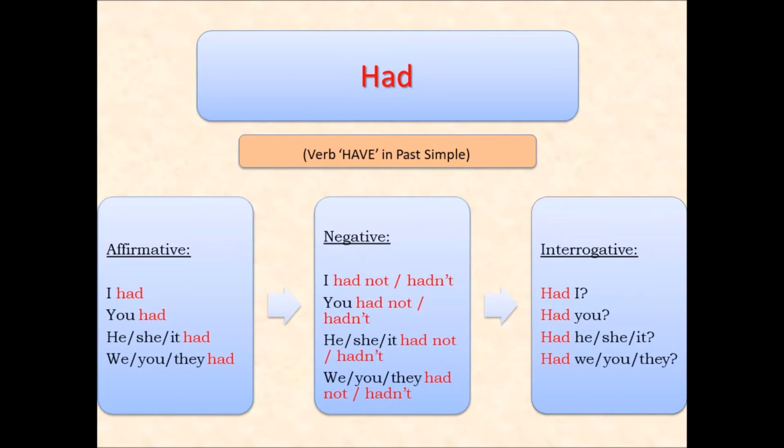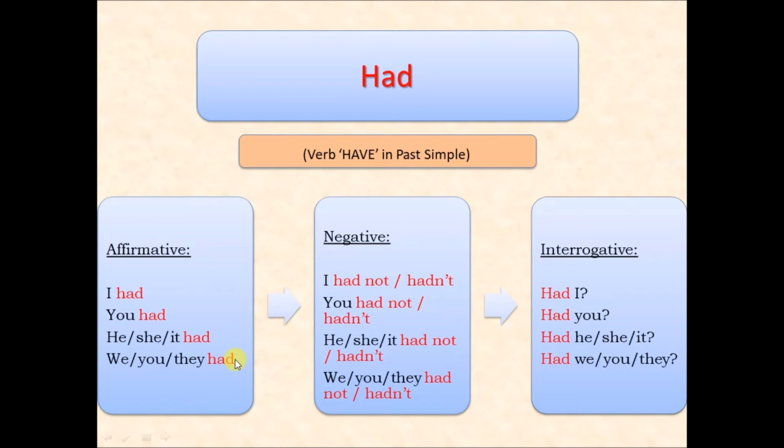Let's continue with verb had, which means the past simple of have. And the forms: affirmative, negative, interrogative. Let's read. I had, you had, he, she, it had.